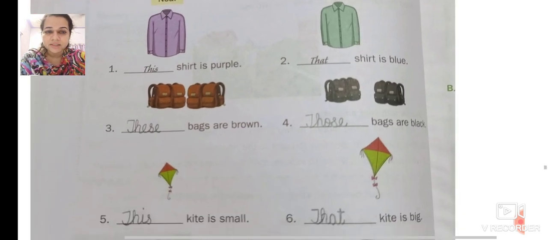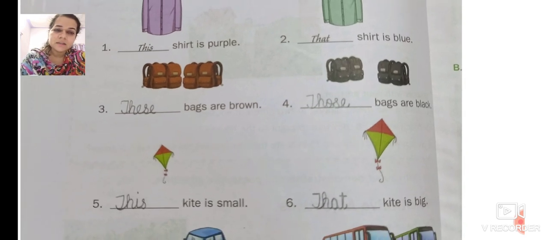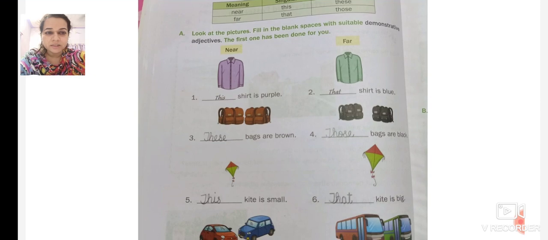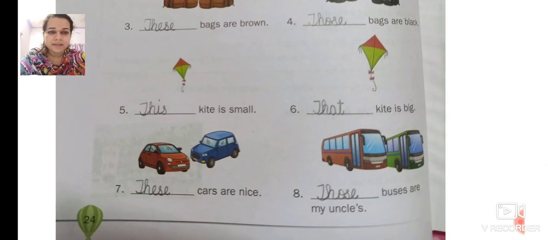We see more examples, more blanks in the exercise. These bags are brown, those bags are black, because the first column is for near things and the second column is for far things. This kite is small, that kite is big.